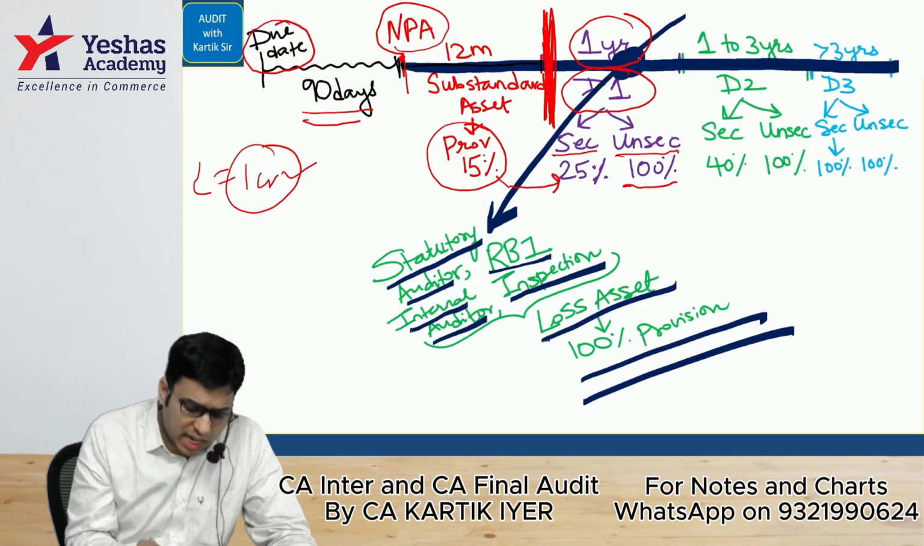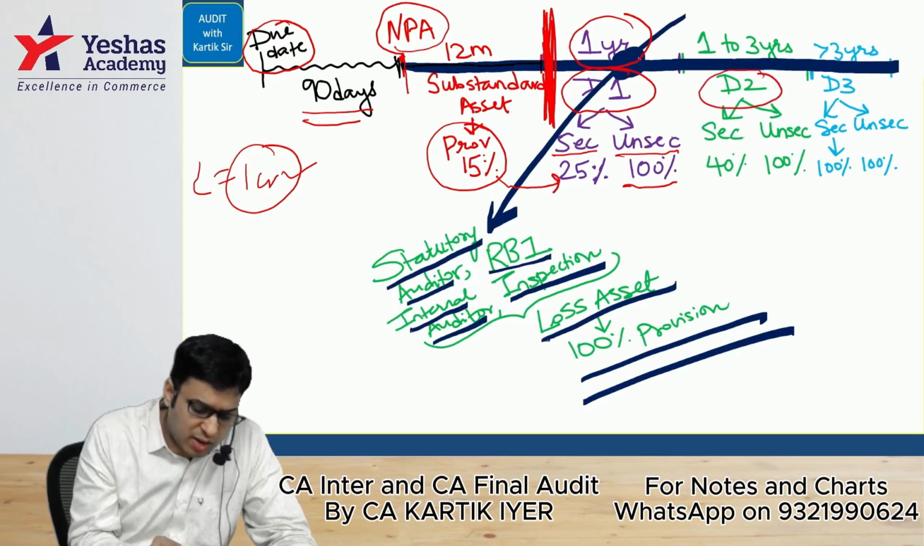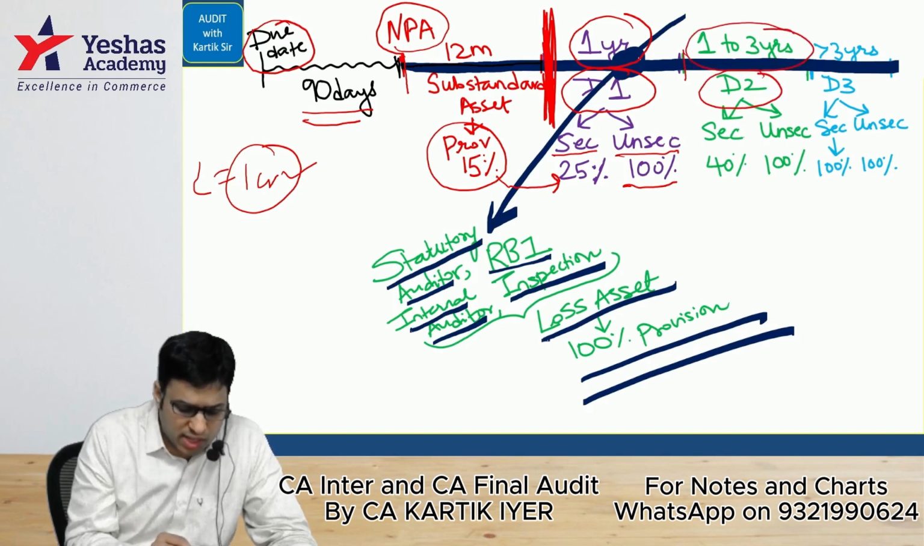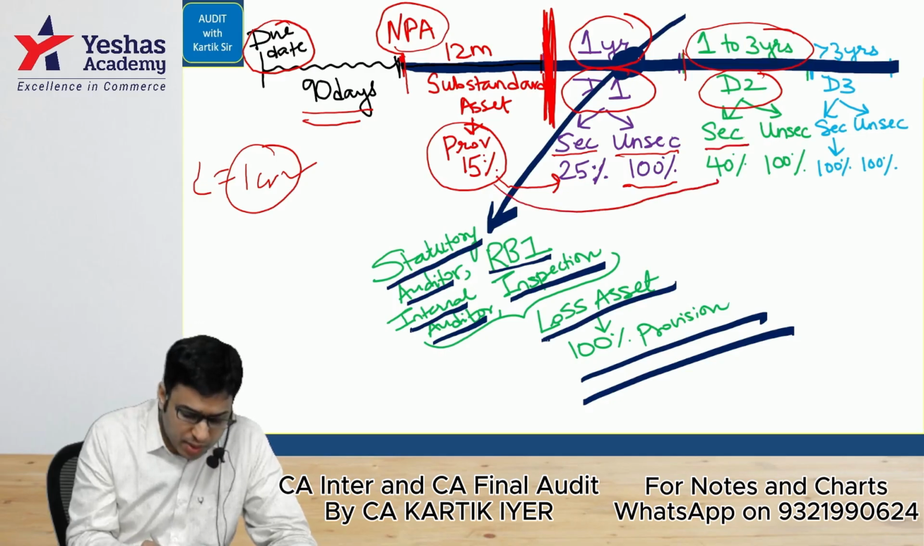Okay. Next, if it is D2 category, that is basically again from the big red line. If it is 1 to 3 years, that is basically year 1 to year 3. In that case, if it is secured, then the provision will increase to 40%. So you understand here, it was 15% earlier, it became 25%.